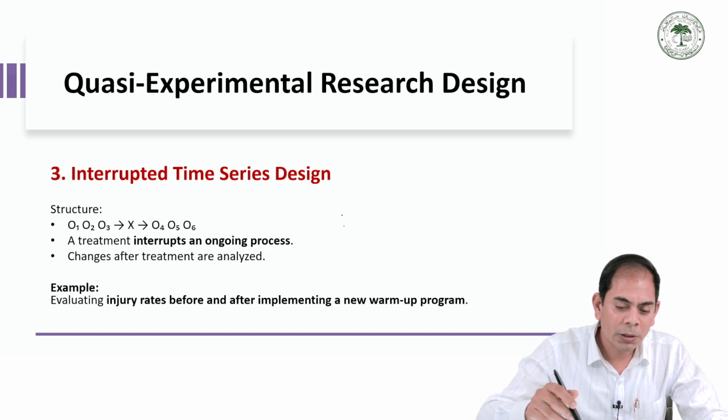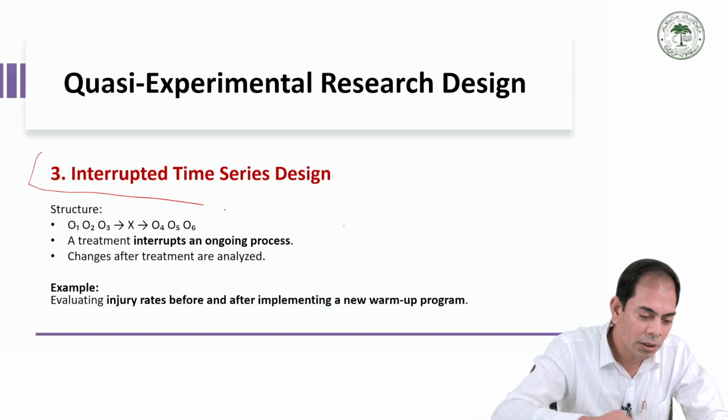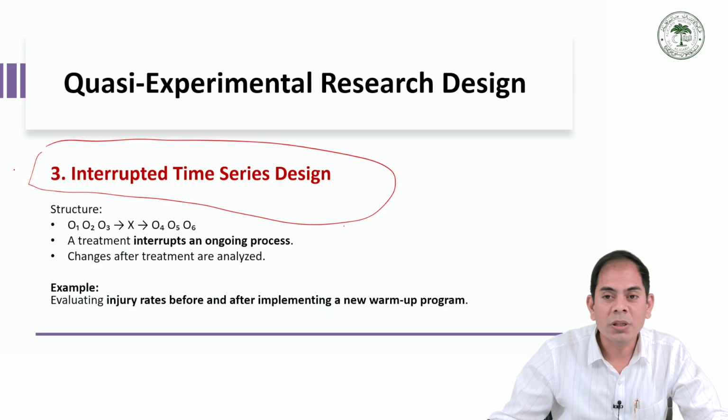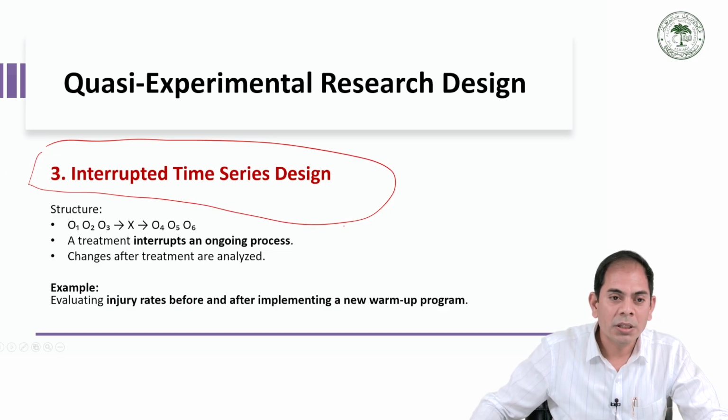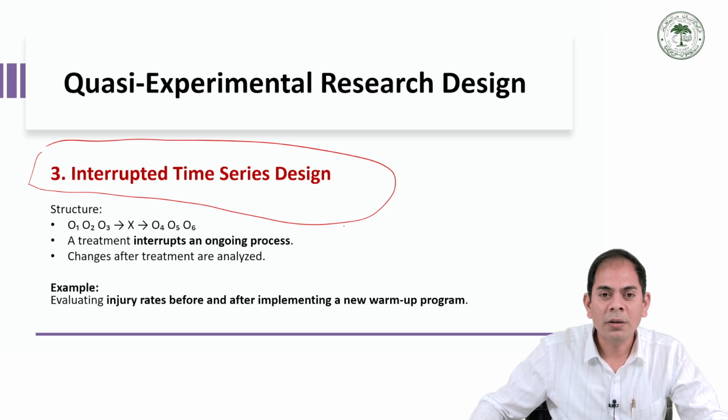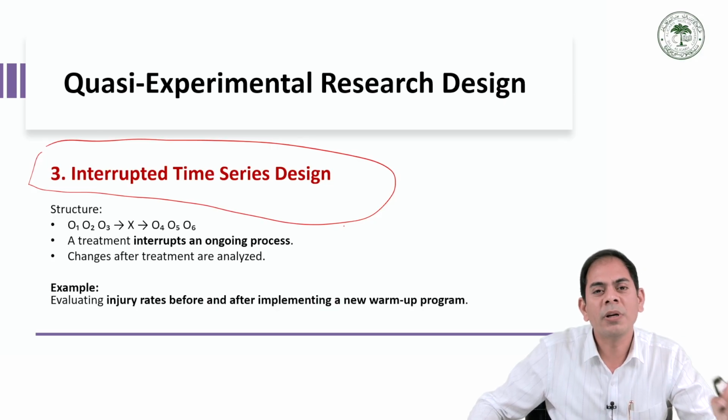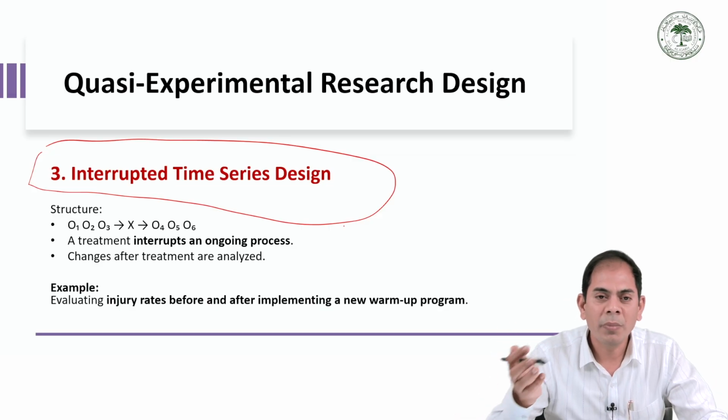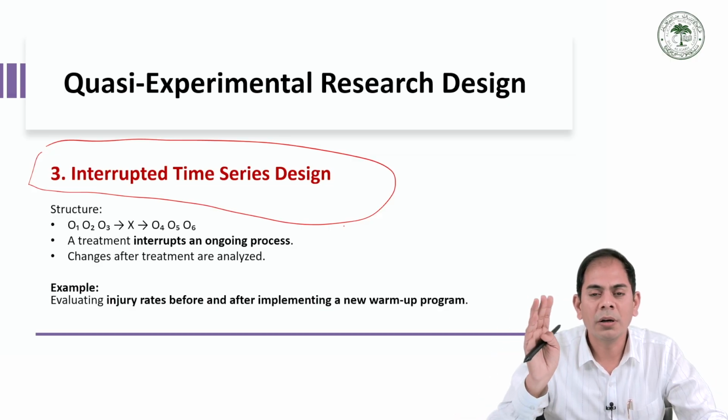Next in the quasi-experimental research designs is the interrupted time series research design. Here the treatment interrupts an ongoing process, and the changes after the treatment are analyzed. Simply, the interrupted time series design is a type of quasi-experimental research design in which the researcher collects data many times before and after the treatment.